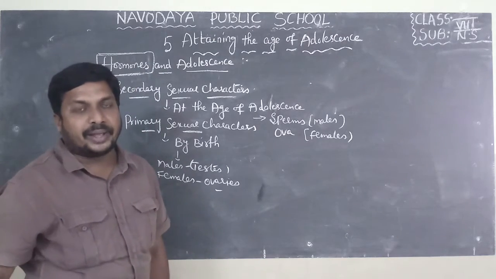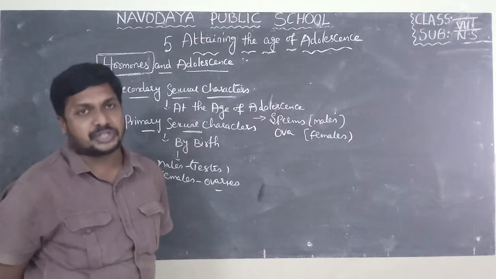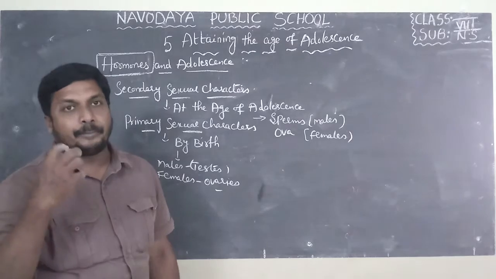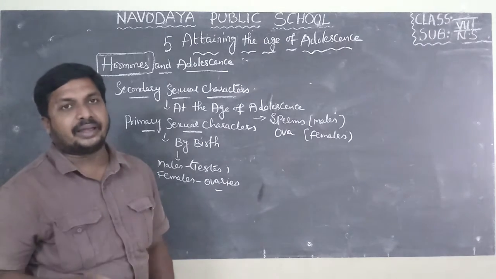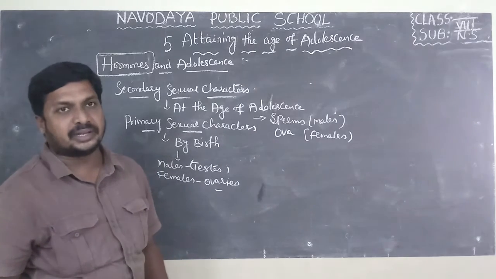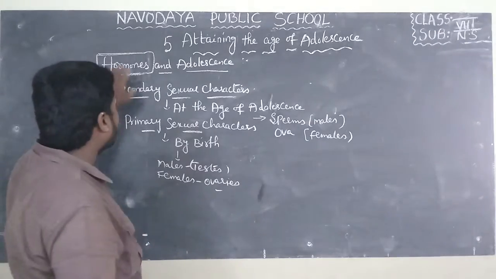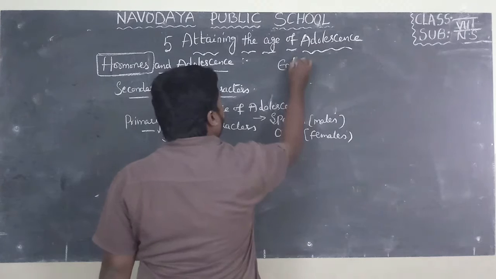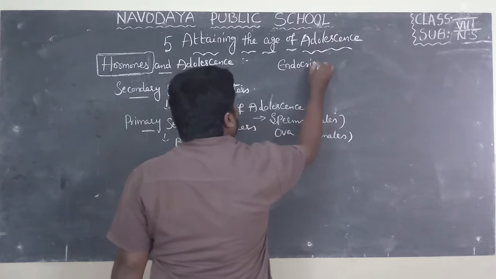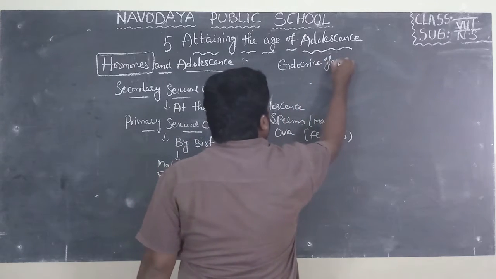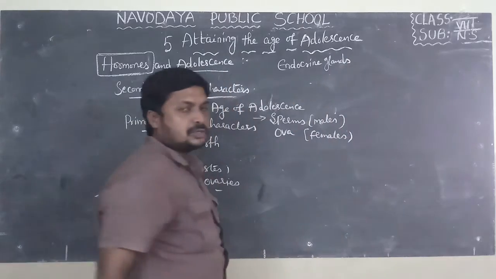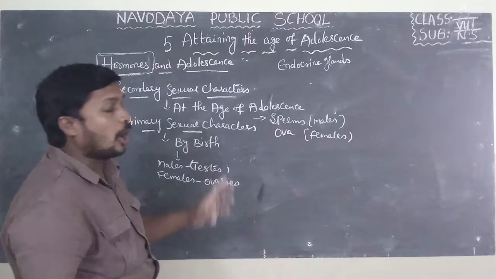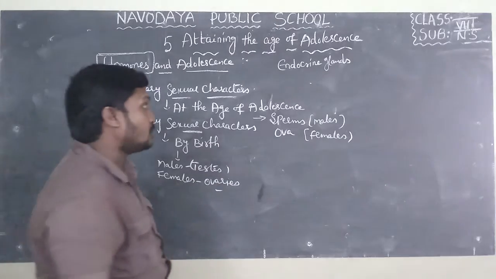If you take females, we can find some changes in females also: development of breast, pimples, acne, hair under armpits and genital region, production of ovum. All these are due to hormones. Do you know hormones are released from endocrine glands? Children, this topic is very important in 10th class also. That's why you have to listen carefully, because the same topic will come in 10th class also.